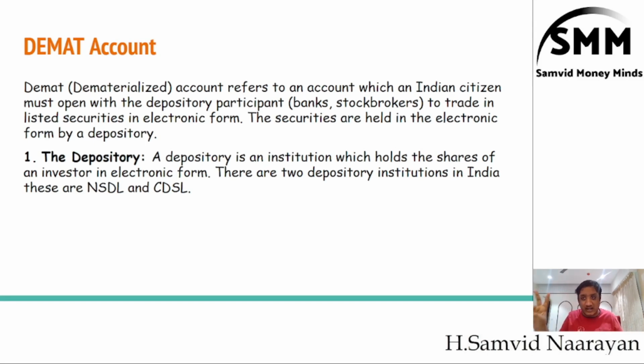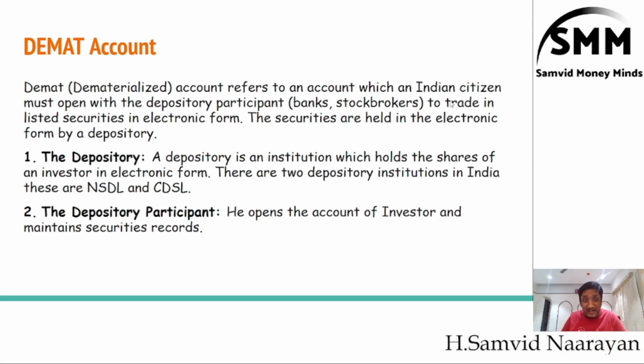There are two depository institutions, one is NSDL and one is CDSL, right? The depository participant in those institutions will be someone who holds the shares on your behalf, and he opens the account of the investors and maintains the security records.